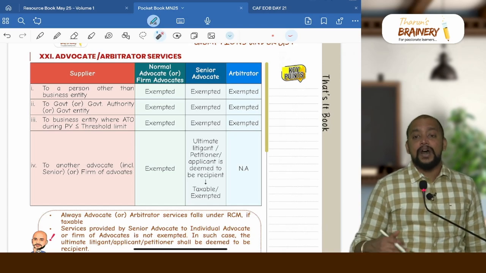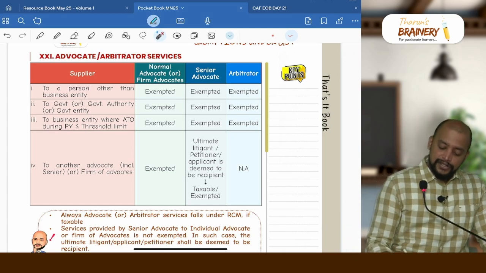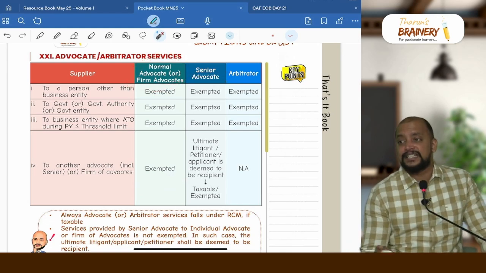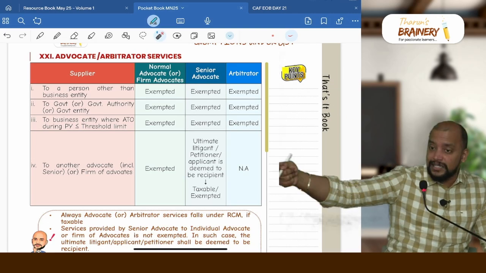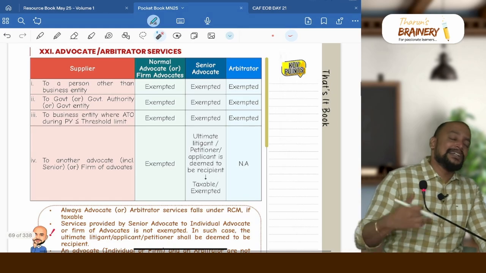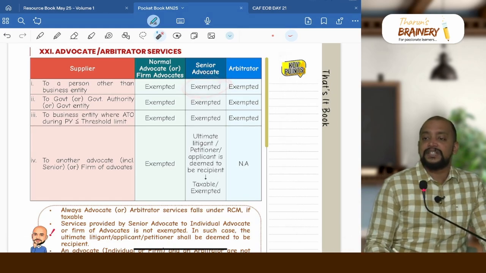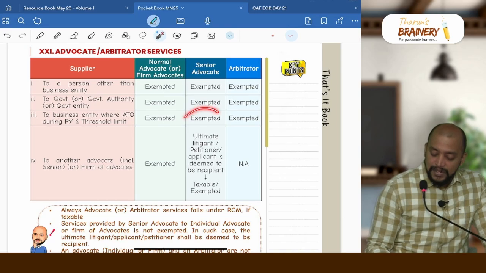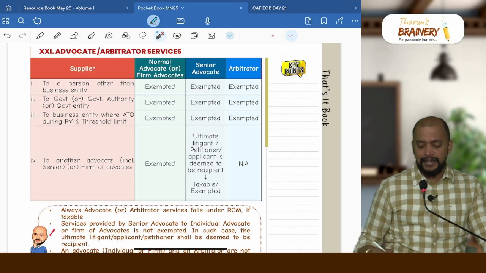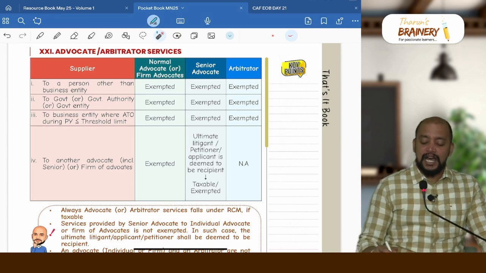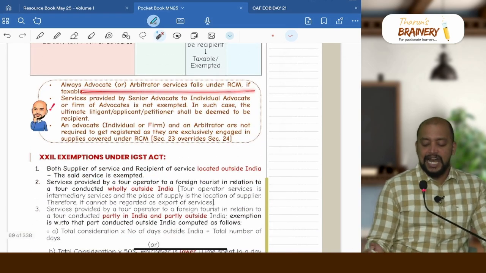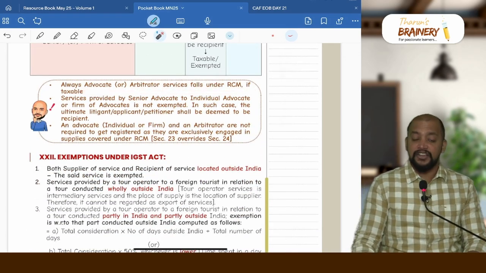If they provide service to another advocate or firm of advocate, only in case of normal advocate or firm of advocate it is exempted, whereas in case of senior advocate, who should be taken as a recipient? The ultimate litigant, applicant or petitioner should be taken as a recipient, and accordingly either it will be taxable or exempted. If that ultimate litigant, applicant or petitioner is a person other than business entity, or is government, or is business entity whose turnover during previous year does not exceed threshold limit, then it is exempted, otherwise it will be taxable. Then next, arbitrator, impossible. Arbitrator will not provide service to another advocate or firm of advocate. Now always advocate or arbitrator services fall under RCM if taxable.